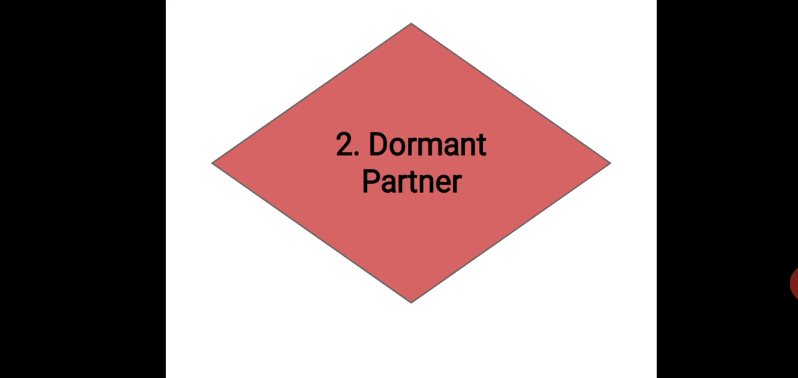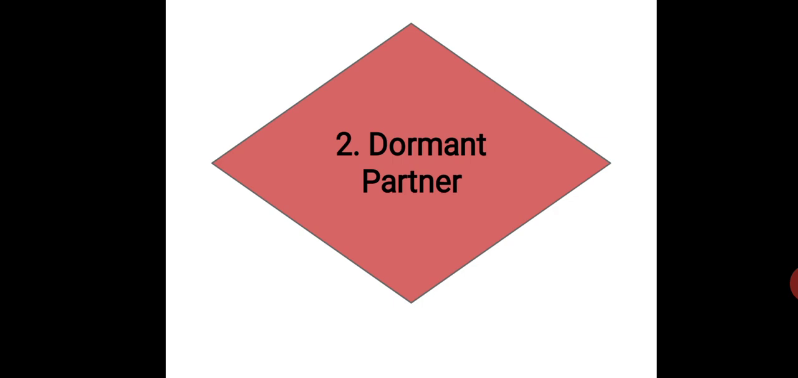A dormant partner is one who contributes capital, shares profit and contributes to the losses of the business but does not take part in the working of the concern. Listen carefully to what the dormant partner is doing. He does not take active part in the working of the concern. A person may have money to invest, but may not be able to devote time for the business. Such a person becomes a dormant partner.